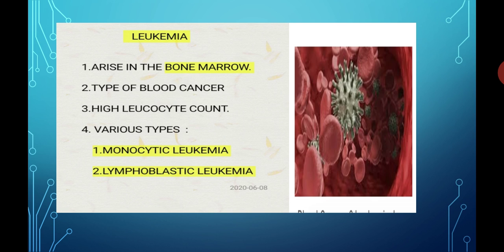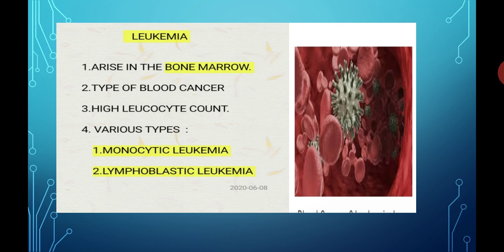Leukemia, the cancer which arises in the bone marrow, is known as leukemia. Student, the most important point, it is a type of blood cancer. So blood cancer is also known as leukemia, or leukemia is also known as blood cancer.